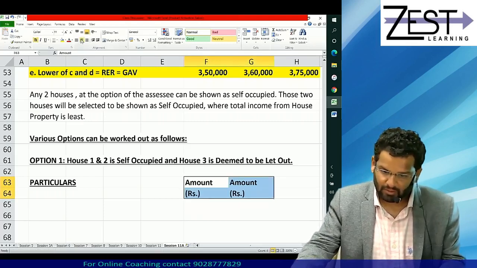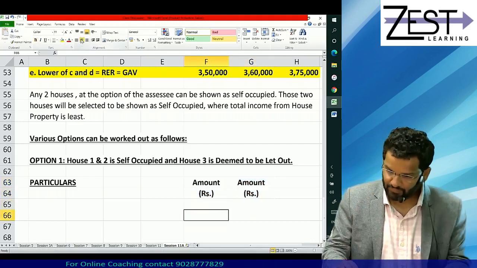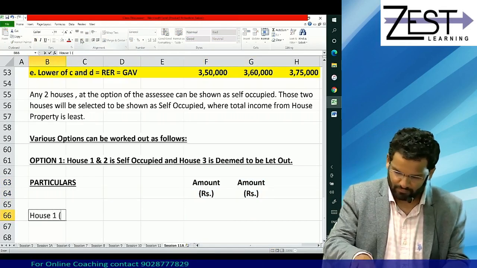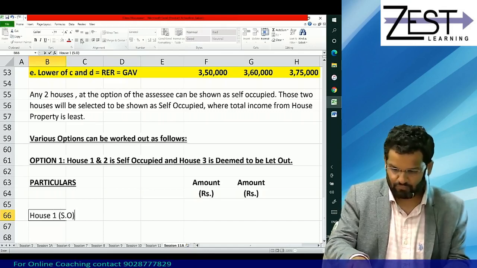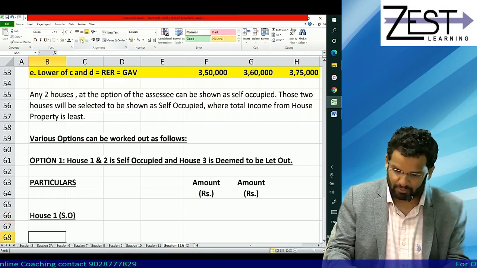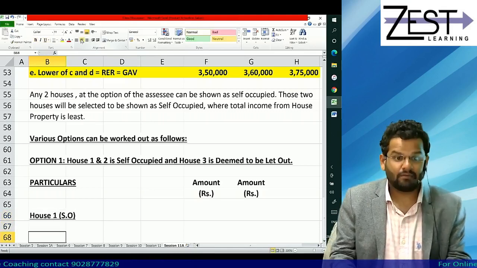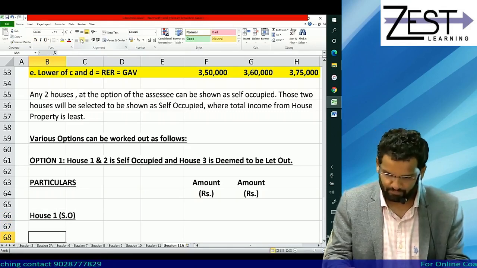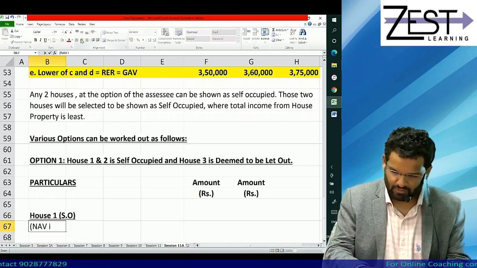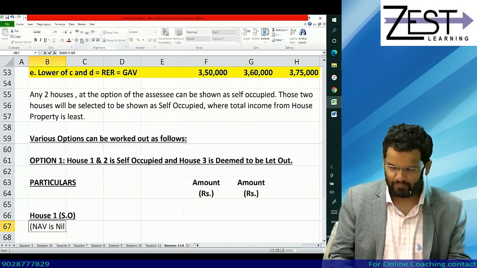Fine. Understand. House 1. How is house 1? Self occupied. So when we are talking about self occupied property, you know its NAV is nil.